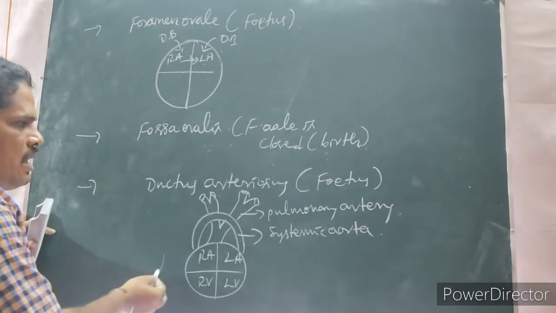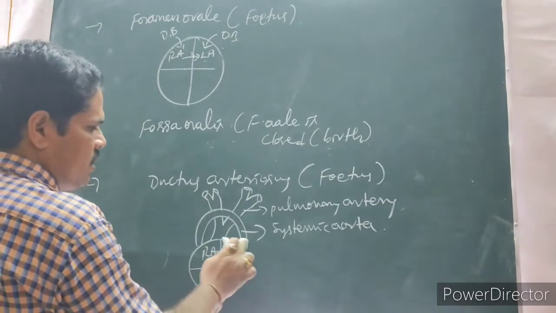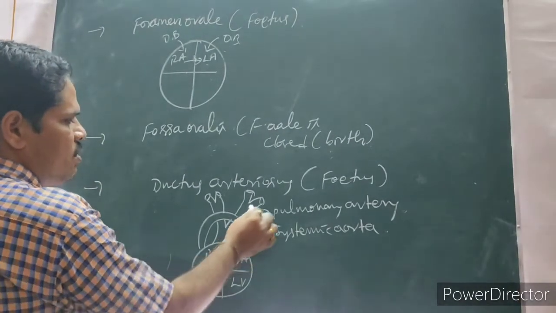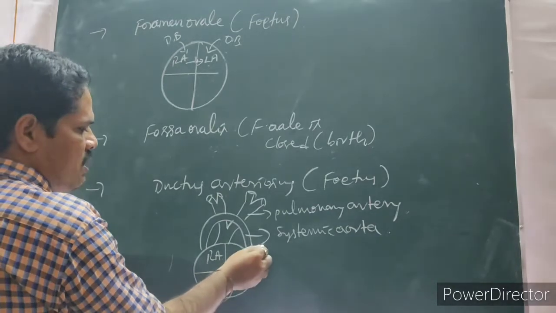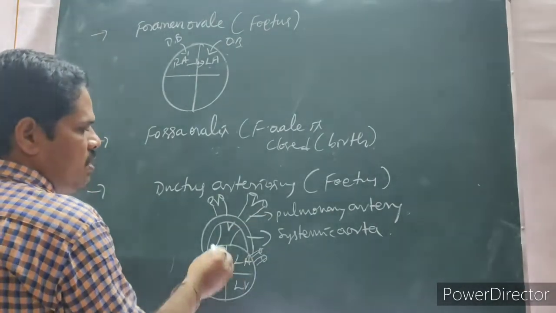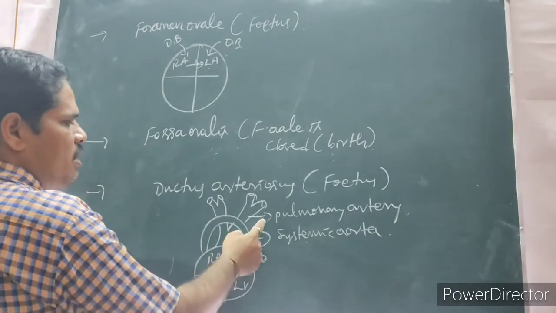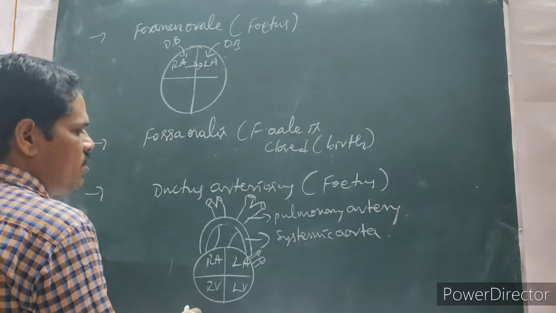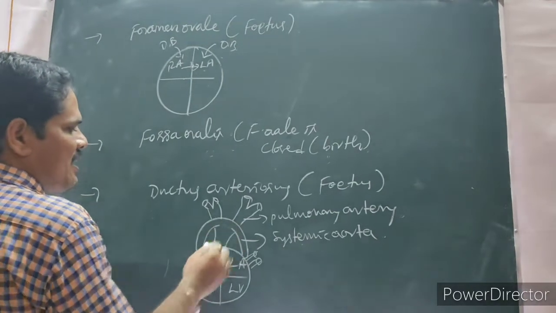So ductus arteriosus, it is in the heart. The heart is having two important blood vessels, the pulmonary artery and systemic aorta. Pulmonary artery and systemic aorta both are interconnected.